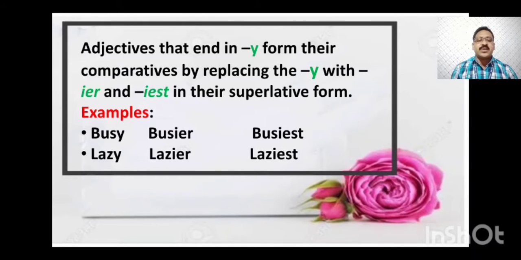Like examples: busy, ending with y, and lazy, ending with y. In the comparative and superlative forms: busy, busier, busiest. Ier, iest, comparative and superlative form. Lazy, lazier, laziest. Here also, lazier is the comparative form, and laziest is the superlative form. So words ending with y have ier or iest in their comparative and superlative forms.